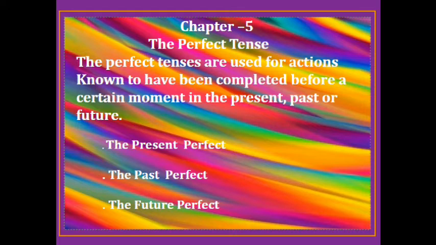For example, my brother has placed an order online for a meal. We use present perfect when we talk about things that started in the past and are happening till now. For example, Rohit has been my friend since childhood. It means we are still friends.